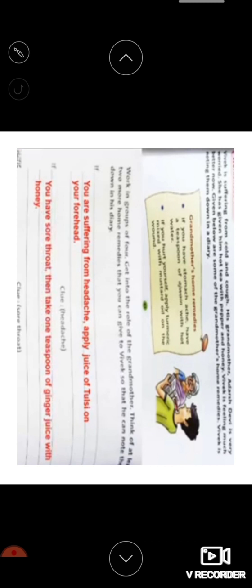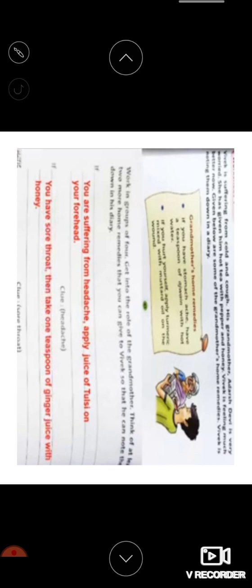Think of at least 2 more home remedies that you can give to Vivek. So Vivek is your friend, okay? So that he can note them down in his diary, okay? The first one is for headache. Okay, so obviously, children, I have written something over there. You can just give your own answer also if your grannies or your parents are giving some other remedy for that. Okay, it doesn't mean that you have to write the same thing over there.